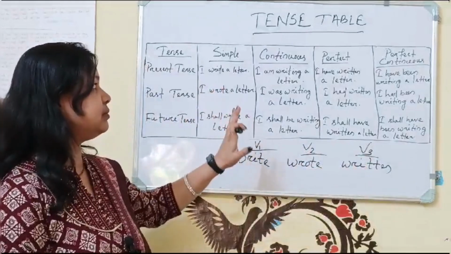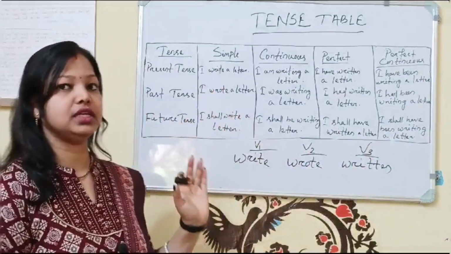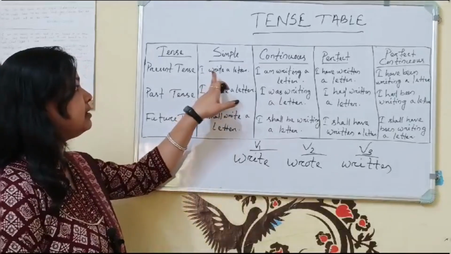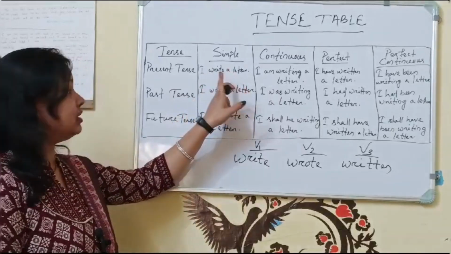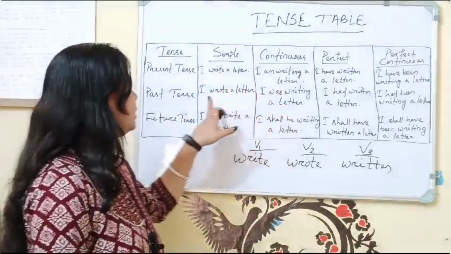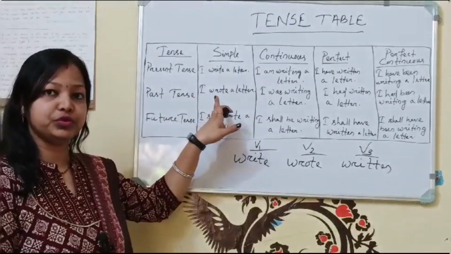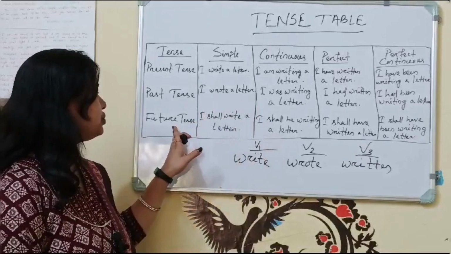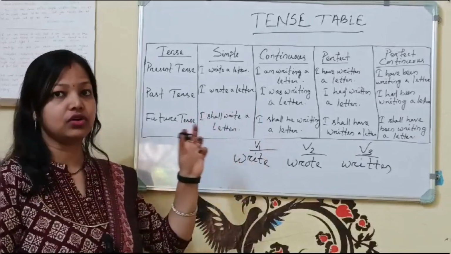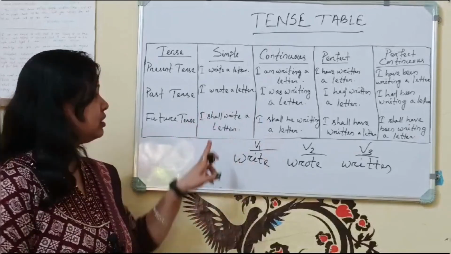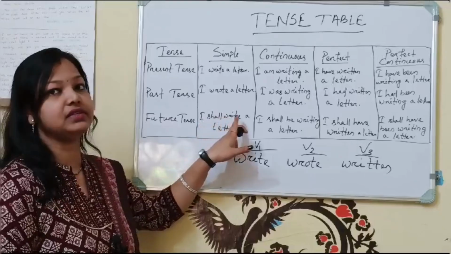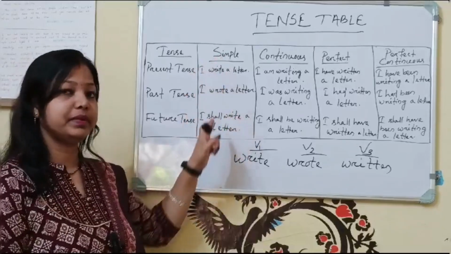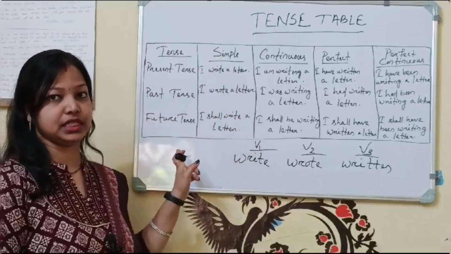As I said before, in the present tense we are using verb 1, that is, I write a letter. Similarly, in past tense we are using verb 2, so I wrote a letter. In future tense we are using shall or will plus verb 1, so I shall write a letter. This is simple present, past and future tense.